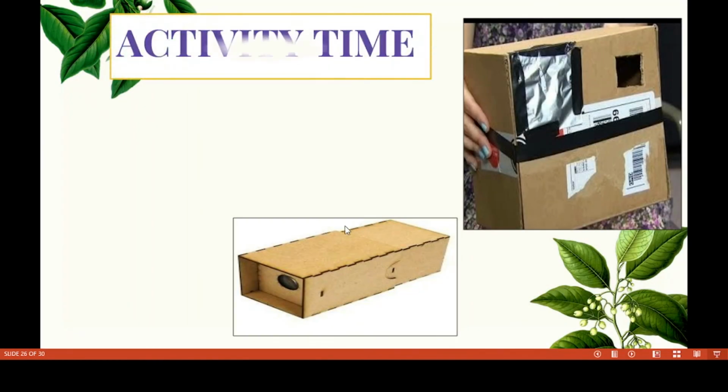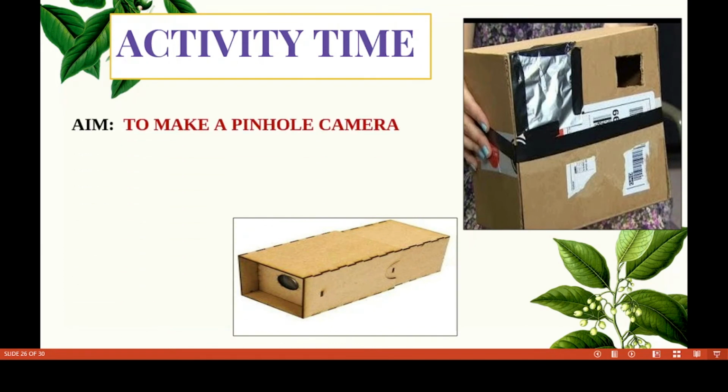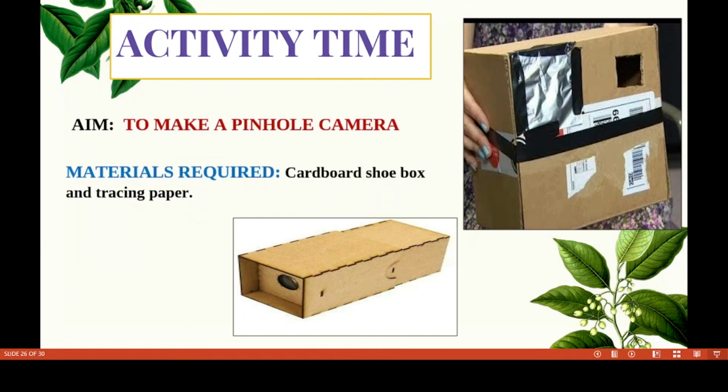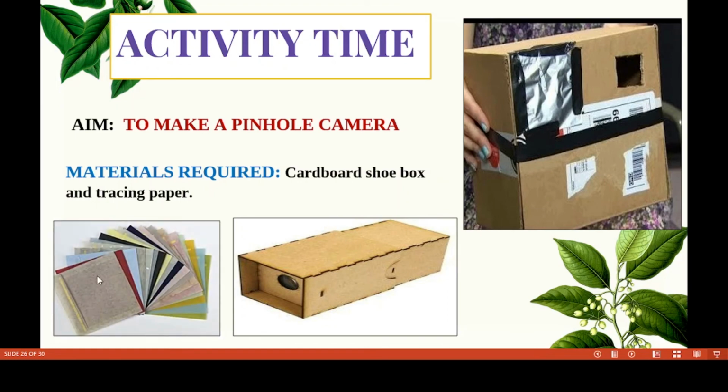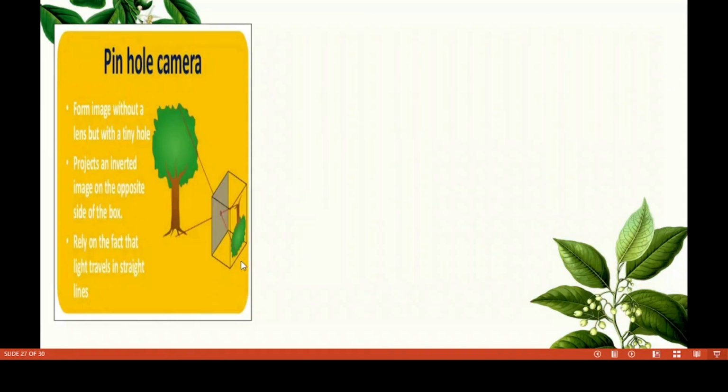Now we have to make a pinhole camera. It's activity time, children. To make a pinhole camera, what are the materials required? A cardboard shoebox, children. You have to take 2, and then tracing paper. Have you seen tracing paper? Yes, this is tracing paper.